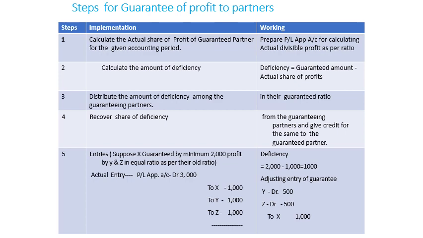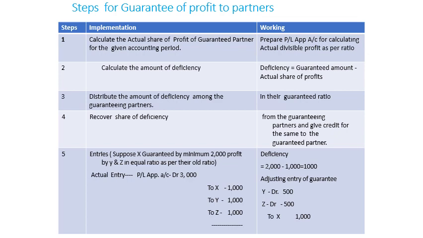If there is any deficiency, then it will be taken from the guaranteeing partners in their guaranteed ratio. It may be the old ratio or it may be other than the old ratio. So it depends upon the partners. From the guaranteeing partners, the credit will be given to the person to whom the guarantee was given, and the other partners will sacrifice their profits. So listen again. First of all, the actual profit is to be divided. Secondly, the deficiency will be calculated, and the deficiency amount is to be borne by the guaranteeing partners, and then the guaranteed partner will recover the deficiency.